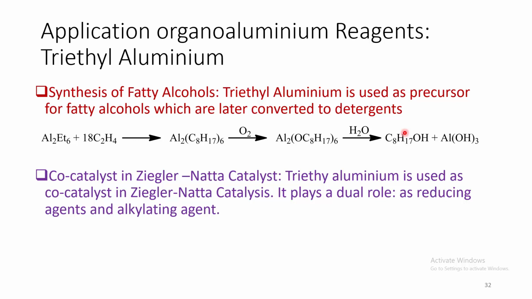It acts as a co-catalyst in Ziegler-Natta catalyst. Now, triethyl aluminium is used as co-catalyst in Ziegler-Natta catalysis. It plays a dual role as a reducing agent as well as alkylating agent.